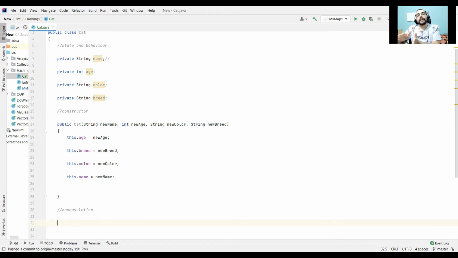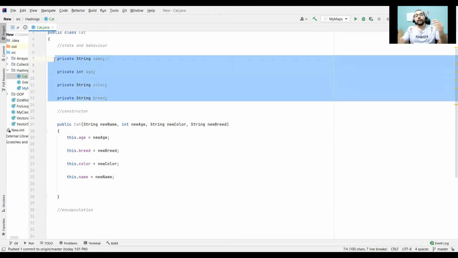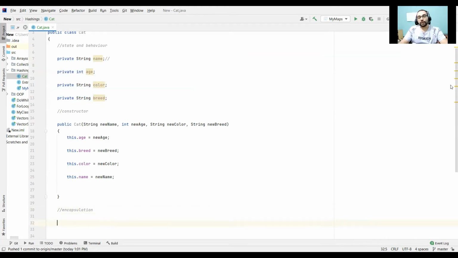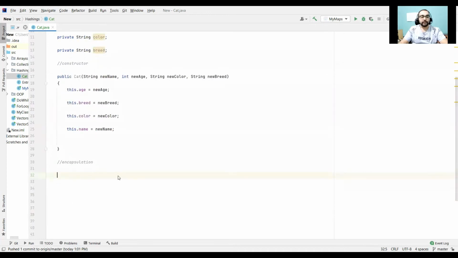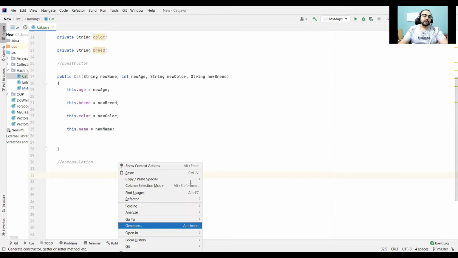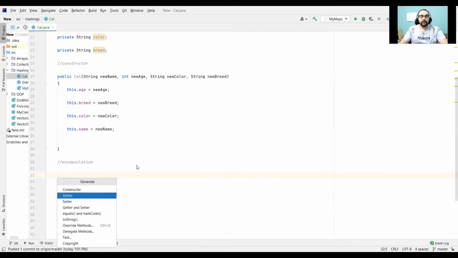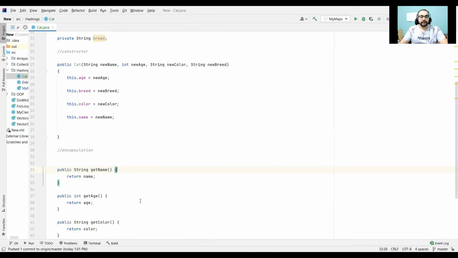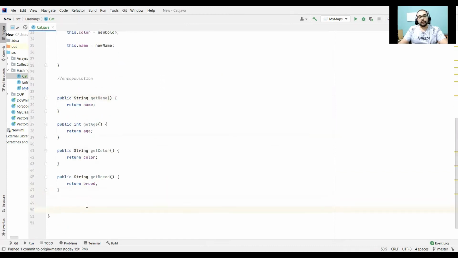You are hiding the implementation details from the user, but you are providing the functionality to the user as well. And how we achieve this in programming is by creating all the variables, or the states, as private, and then all the functions that we're going to use, we will make public. IntelliJ provides you a shortcut for all of that. Just right click, go to generate, and click on getters. So I'm just going to select all of these for the getters.